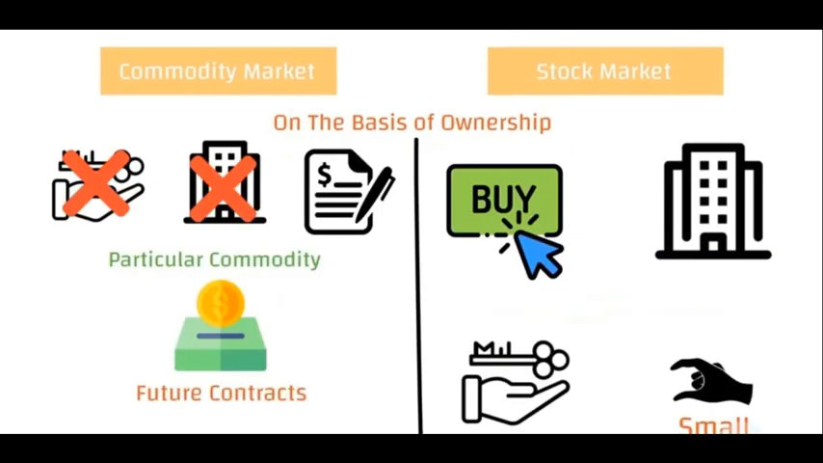On the basis of ownership. In stock market, when you buy a stock, you become a owner of that company. Maybe your portion of ownership is small, but still you are the owner. You will be having the voting right, and also you will get the dividend. That is a part of the profits in the company. But in commodities, you don't become the owner of that commodity. You will not be having any voting right, or you will not be having the right to get the dividends. That is because in commodities, you are not buying in cash or in delivery. You are buying in futures contract. So you are not becoming the owner.